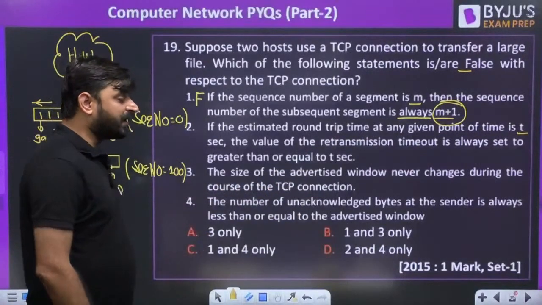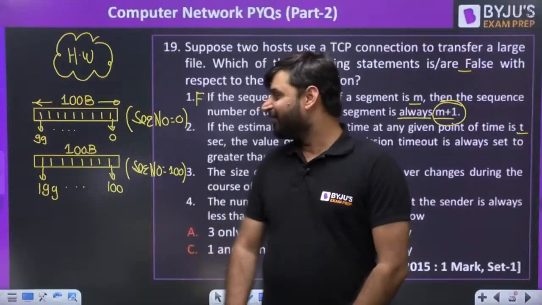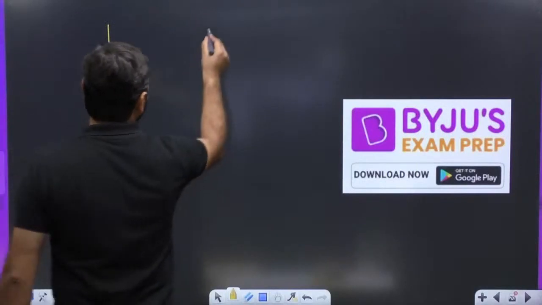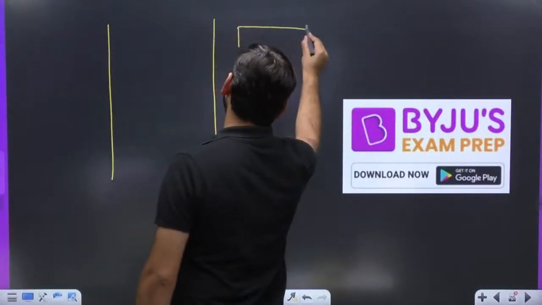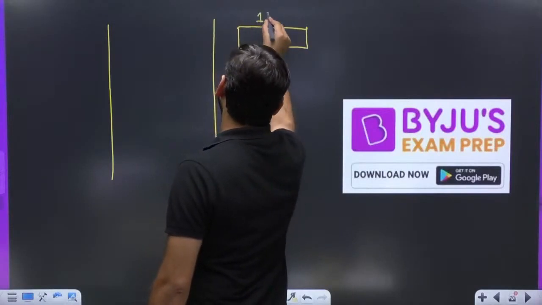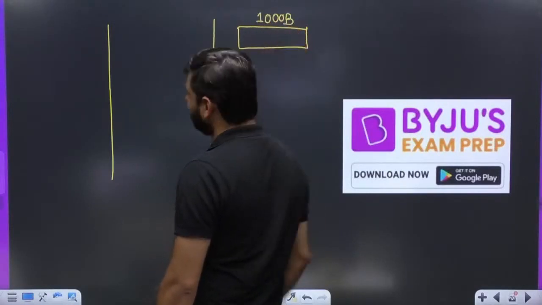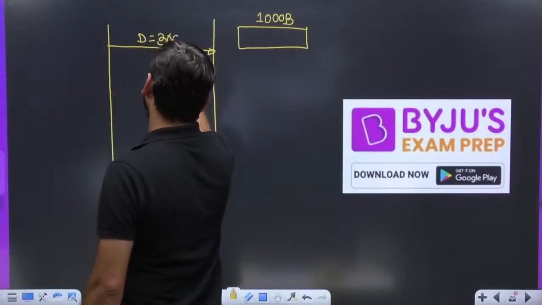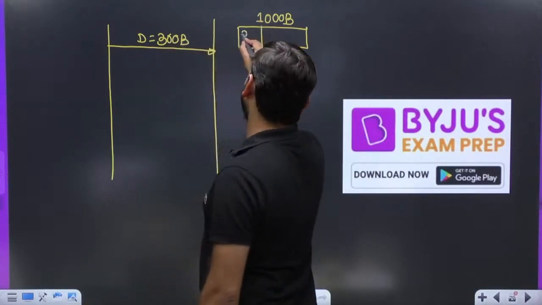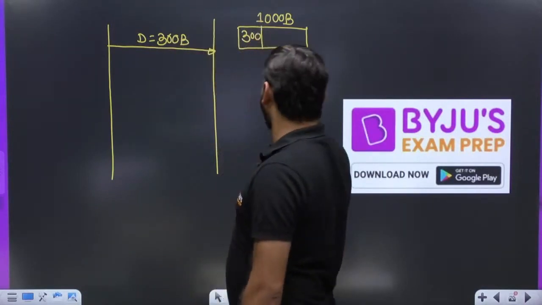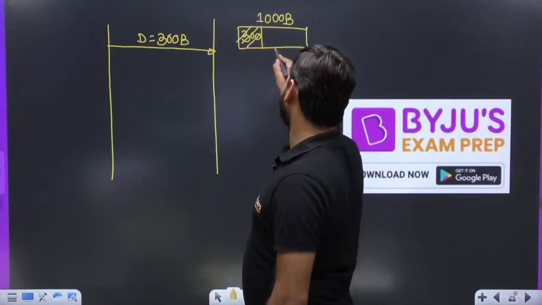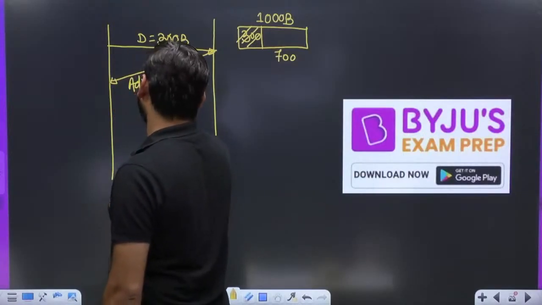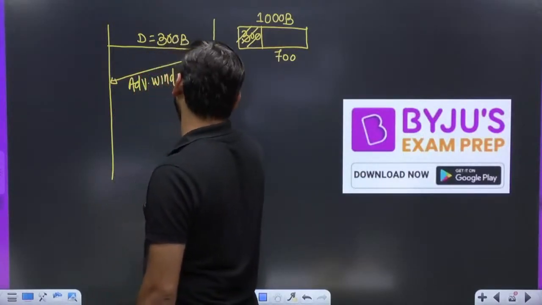Yeah, it will not change. The advertised window always changes. Why? Actually, you know one thing: suppose initially the receiver has buffer space, suppose 1000 bytes. Now first suppose you have sent data equal to 300 bytes. So 300 bytes will be buffered here. Now how much space does it have remaining? 700. So it will send a message that now my advertised window is 700, I can receive a maximum of 700 bytes of data.